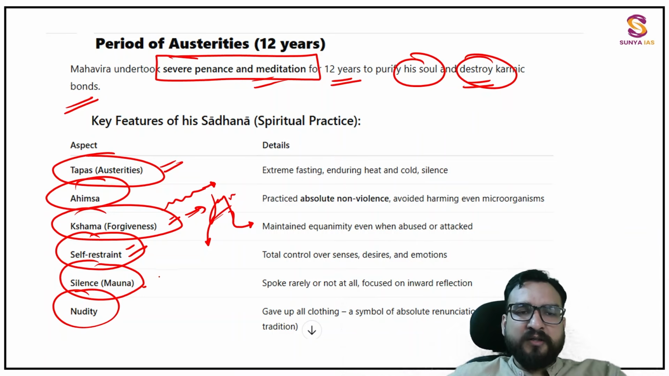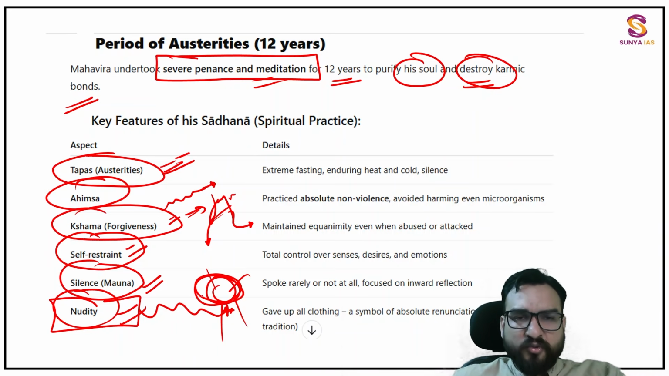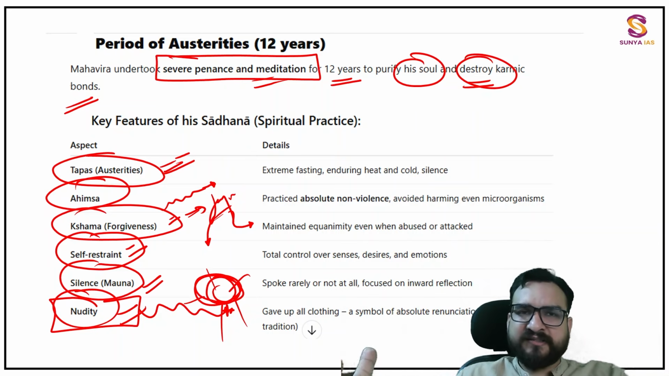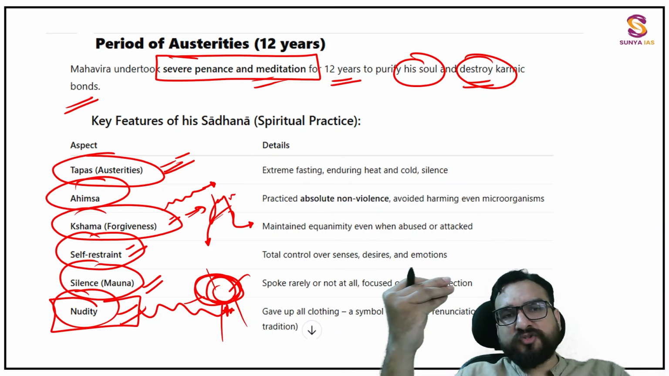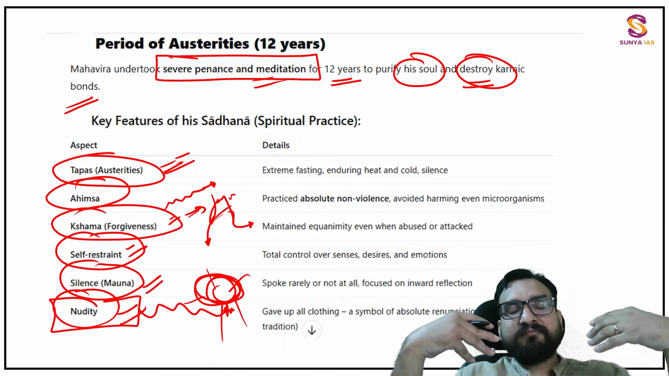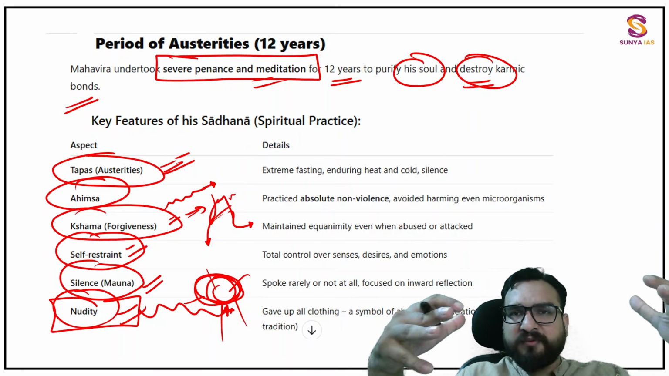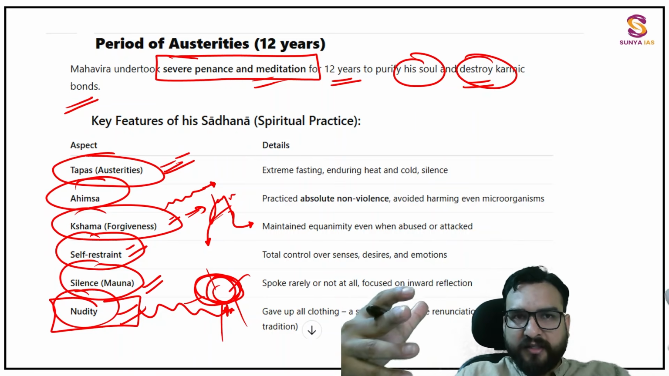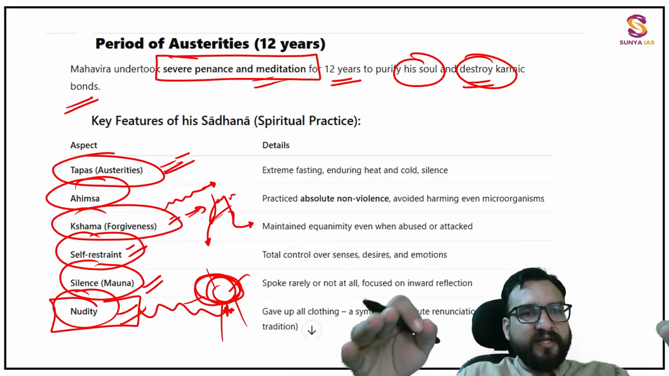So self-restraint, silence, nudity, tapas over here. Nudity basically specifies that you are attached to nothing, and you don't care what others think of you at that point of time. So this is extreme, guys. Jainism is quite extreme compared to Buddhism, right? Even if someone wants to follow Jainism, and he's told that he has to go without clothes, this becomes difficult, right? So this is just one practice. All the practices in Jainism were quite demanding, right? You have to do a lot of painful things as well.